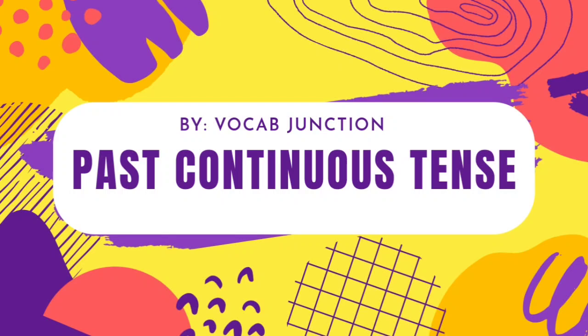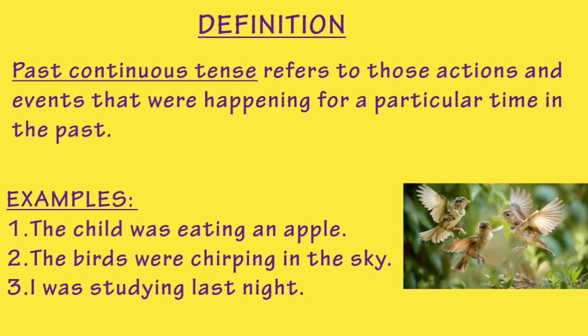Our time travel continues. Last stop was simple past tense. Today's destination is past continuous tense. Past continuous tense refers to those actions and events that were happening for a particular time in the past. Examples: first one is the child was eating an apple. Second one, the birds were chirping in the sky. Third one, I was studying last night.